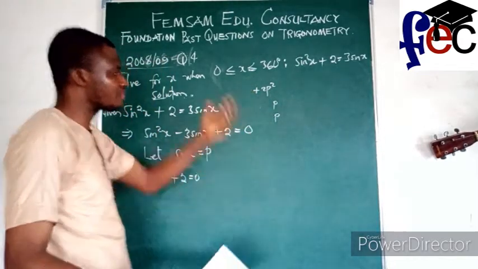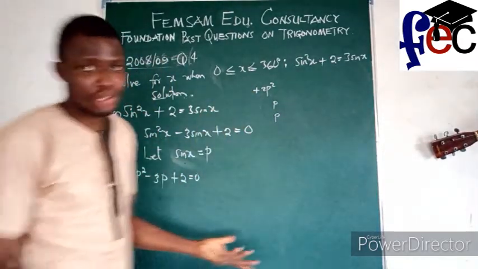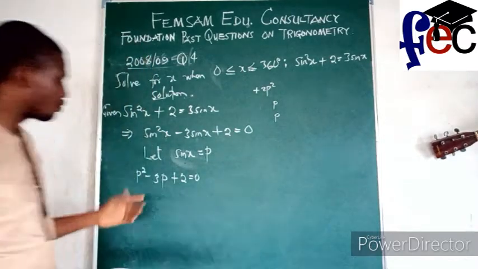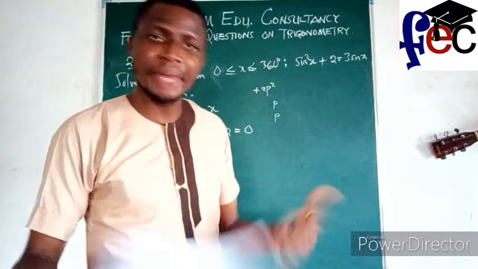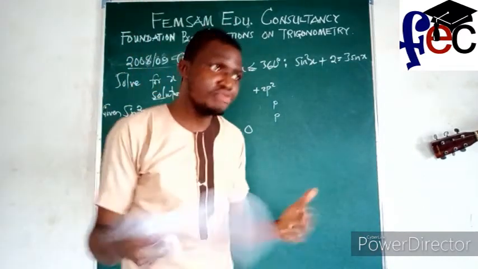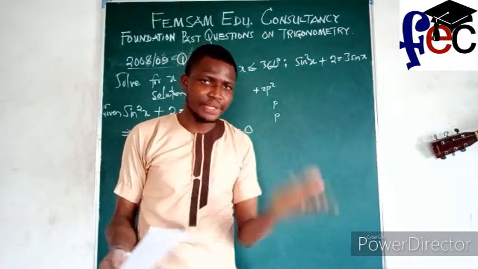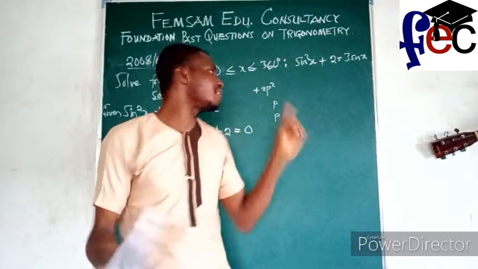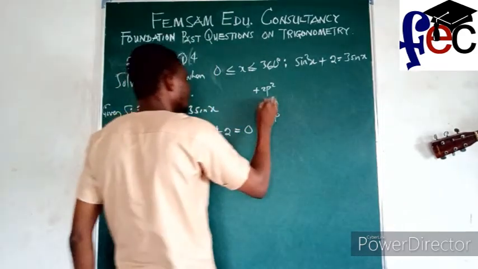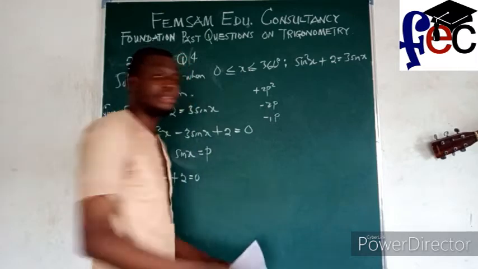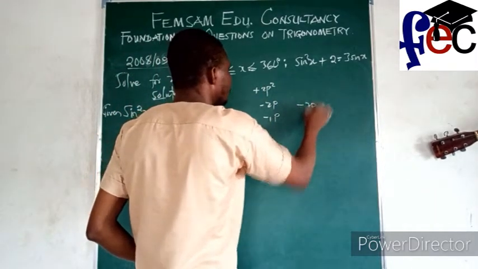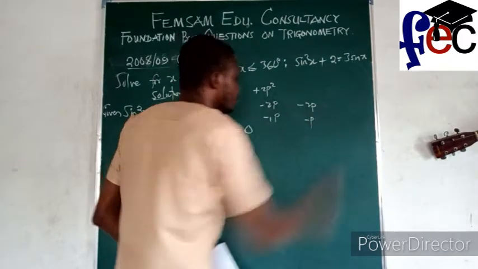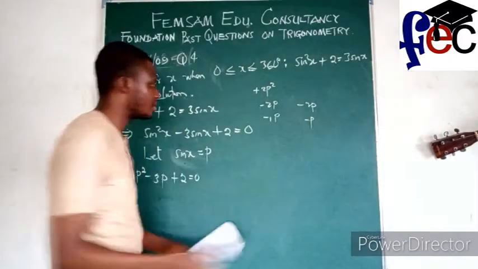So for the numbers, the factors of plus 2 that will be added to give us minus 3 are minus 2 and minus 1. Minus 2 minus 1 will give me minus 3. Minus 2 times minus 1 will give me plus 2. So the two factors I am looking for are actually minus 2p and minus p. 1p is the same thing as ordinary p.